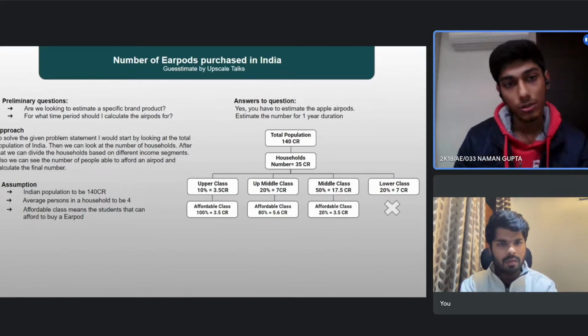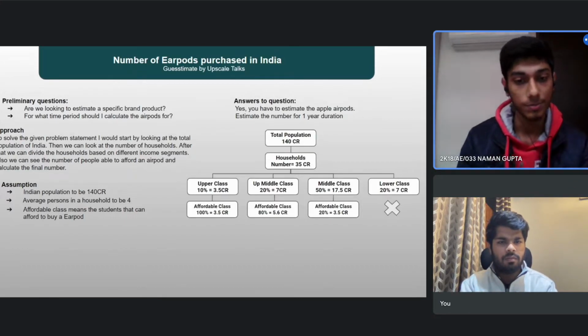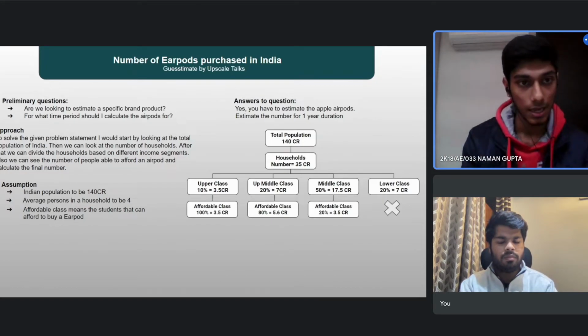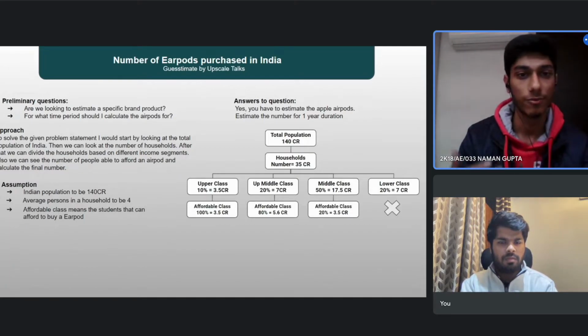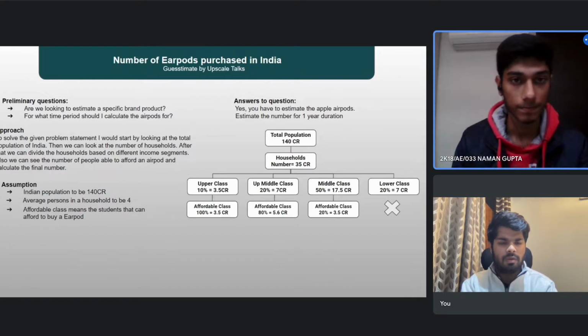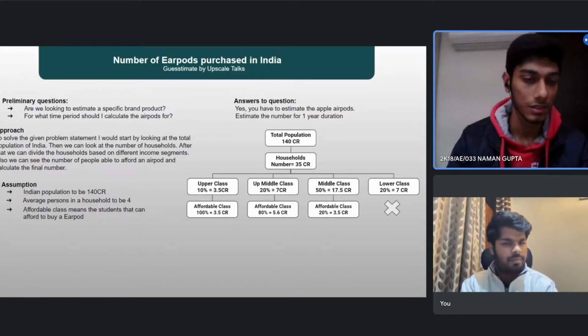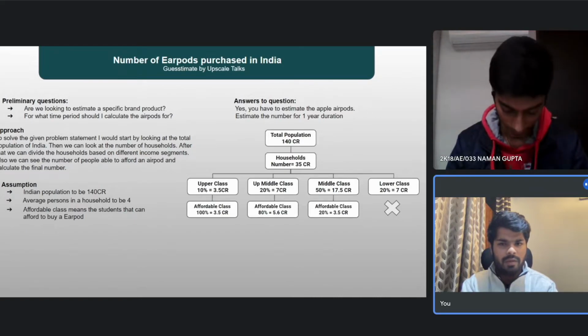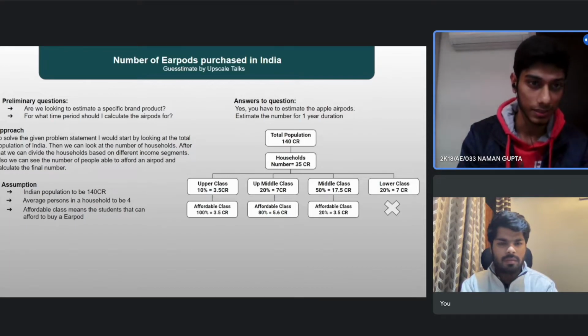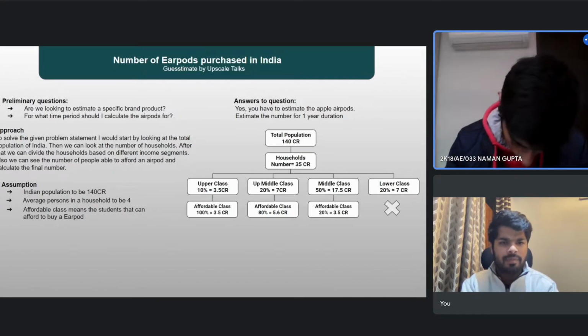So now I will try to look at the number of people who will be buying AirPods in these segments, and the number of AirPods purchased in a particular household, because some households will be buying two AirPods and some will be buying one. So we can look at those percentages differently. Should I move ahead with this approach? Yeah, Naman, you can move ahead. All right, I just need a few seconds to think of the percentages. Take your time.